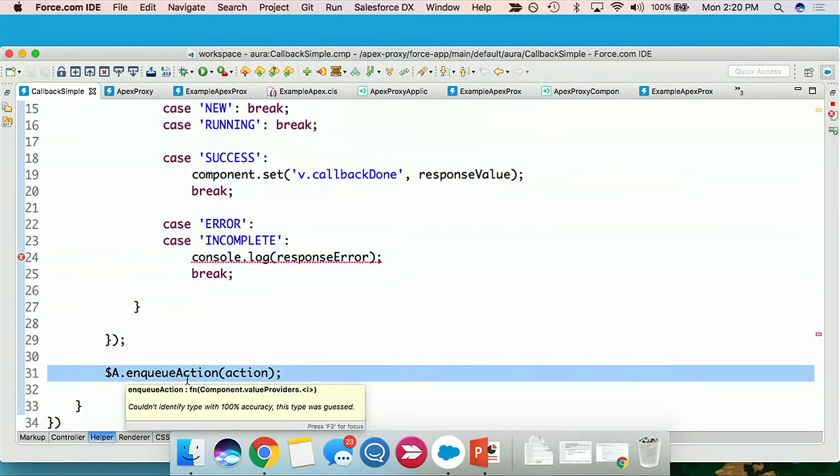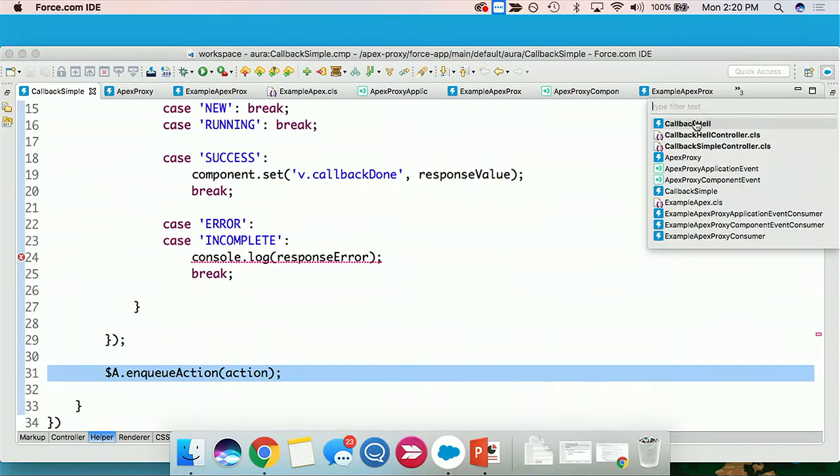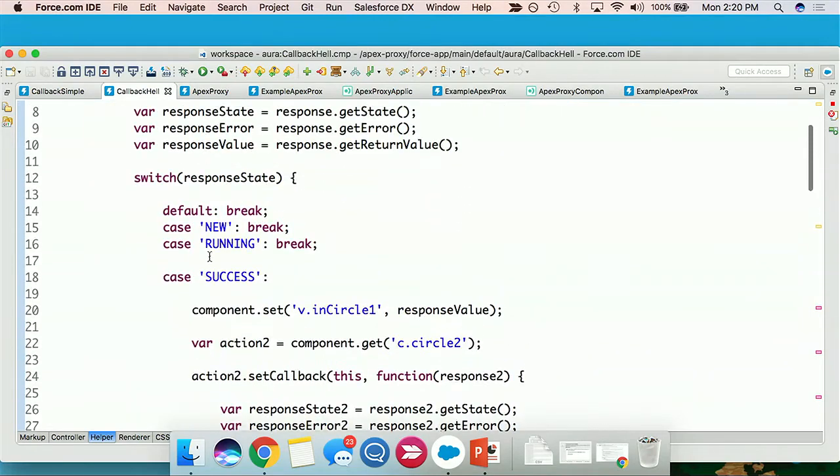The magic is down here at the bottom, which is where we actually call enqueueAction with all that stuff above. It makes the call out, triggers everything. We asynchronously twiddle our thumbs till we get our callback, and everything is good. Now, that's a really simple example. Let's look at a less ideal example.